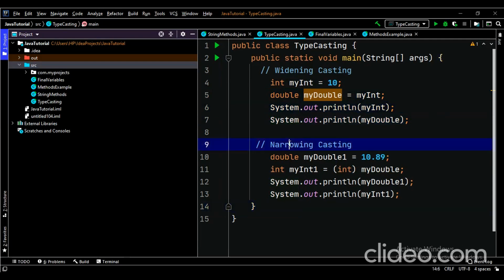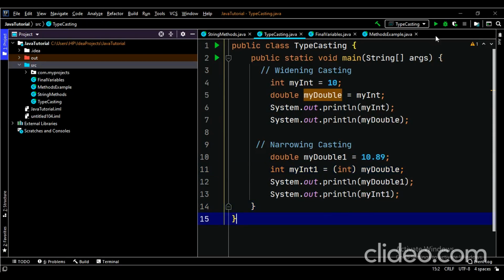Let's discuss this. And in narrow casting, as we discussed, you need to do it manually. So you need to come here and type int, then my int1, because you need to give a name to your integer, then say equals int, and then what you want to convert, you convert double, so you convert double into int, and this is how you do it manually, it doesn't happen automatically.